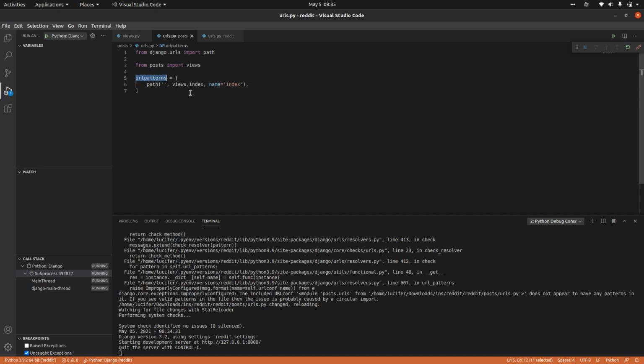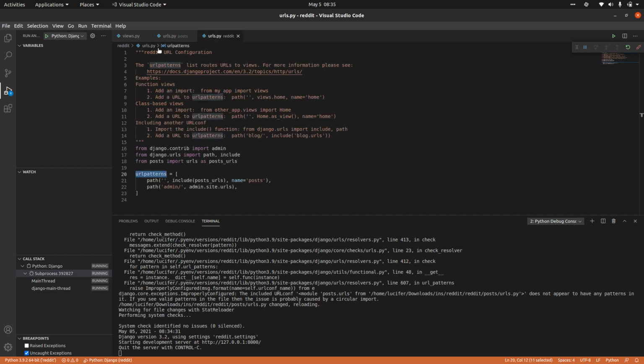So we just added URL patterns here, included a path, mapped to one function, and gave the verbose name. Verbose name is nothing but a description. We call it verbose name in the programming language, so just a description name. Then we added that into the project URLs as well.